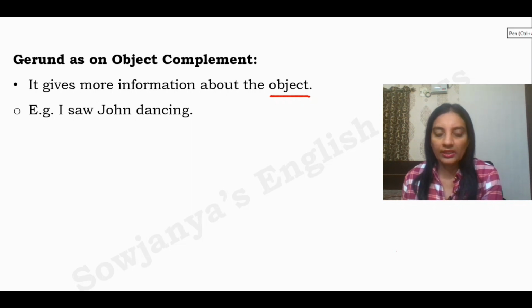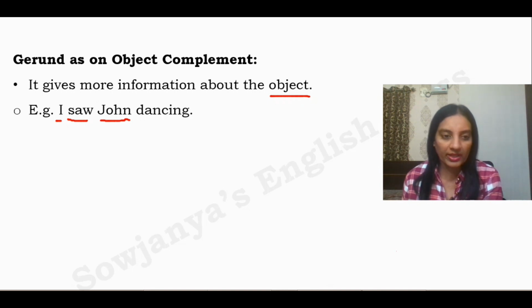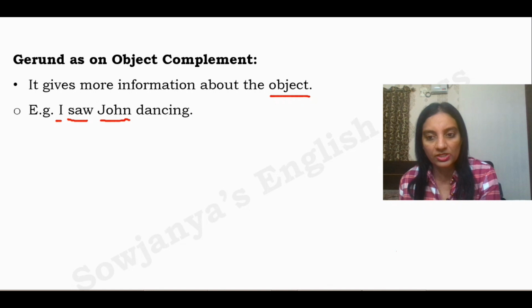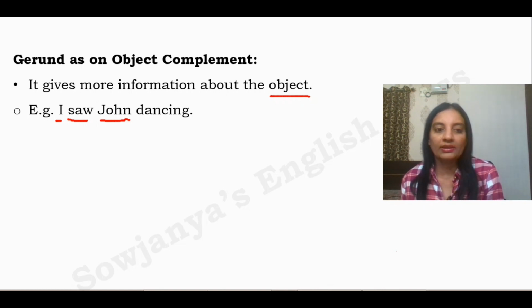Here I is the subject, saw is the finite verb, John is the object. Here also we can put a full stop. I saw John. Even that makes sense. It is a complete sentence. We don't need any other information to complete this, but I am saying it with some intention. I want to add more information about our object John. What was he doing? He was dancing.